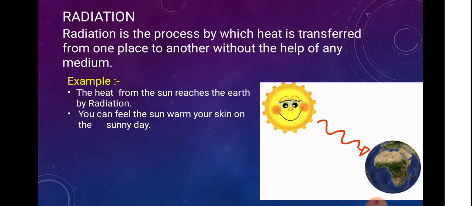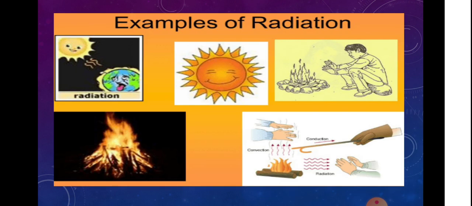And the last one is radiation. Radiation is the process by which heat is transferred from one place to another without the help of any medium. For example, the heat from the sun reaches the earth by radiation. You can feel the sun warm your skin on a sunny day, is it? So these are examples of radiation.